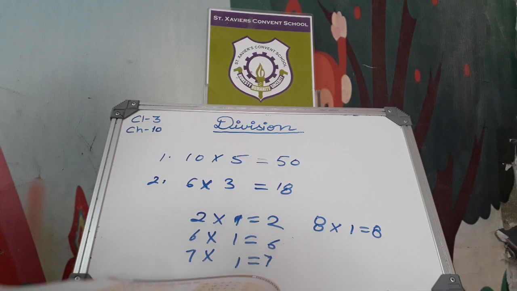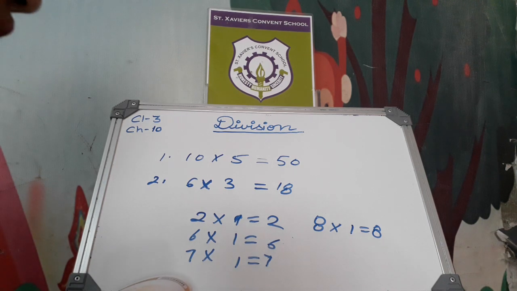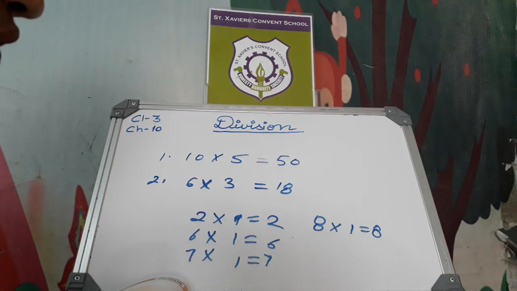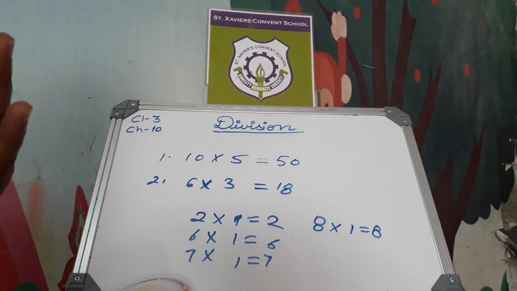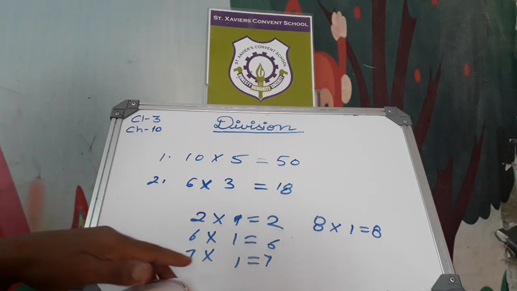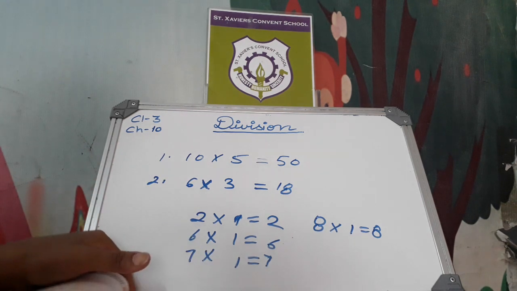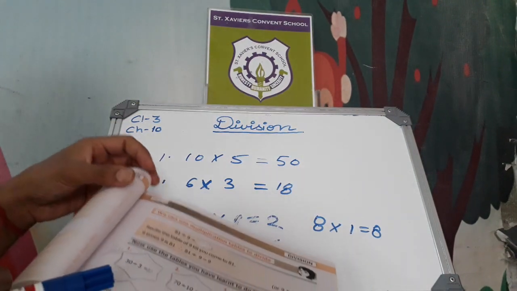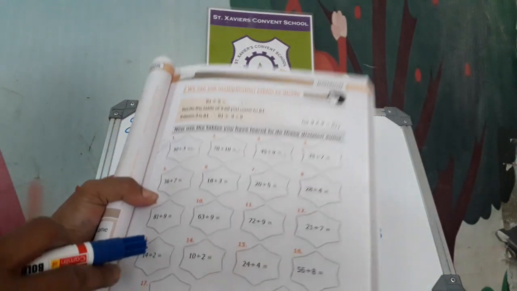Now see page number 95. Recite the table of 9 till you come to 81. 9 nines are 81. Okay. 81 will come in the 9th table.